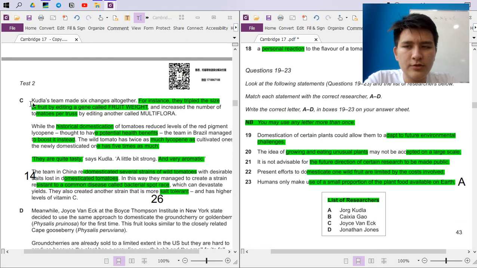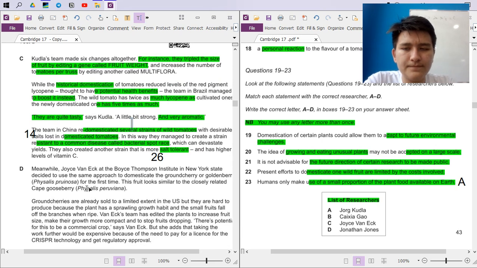I think we mentioned Kudla one more time. And again, Kudla, a little bit strong, very aromatic. So, present efforts to domesticate one wild fruit are limited by the cost involved. No, it's not advisable for future direction of certain research to be made public. No. Eating unusual plants may not be acceptable on a large scale. Domesticating certain plants could allow them to adapt to future environmental challenges. Environmental challenges? I don't think so.